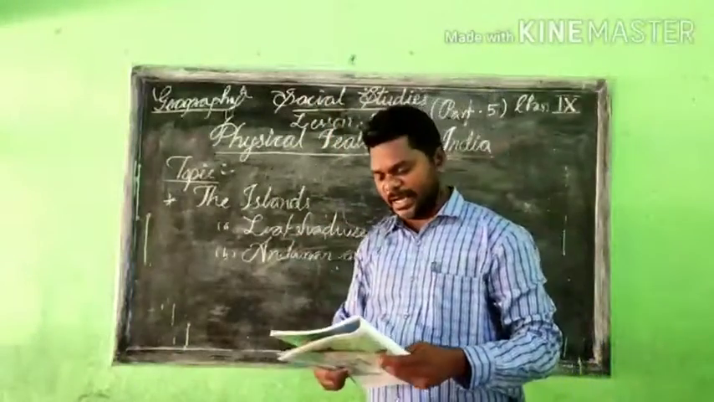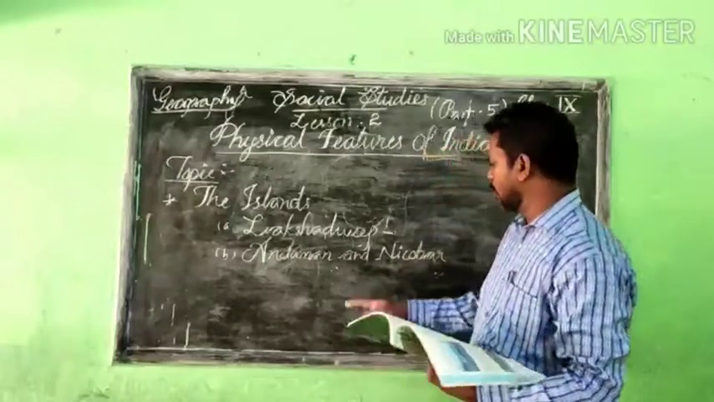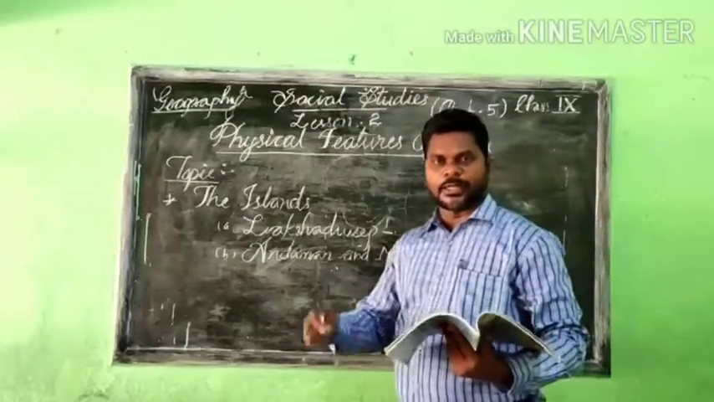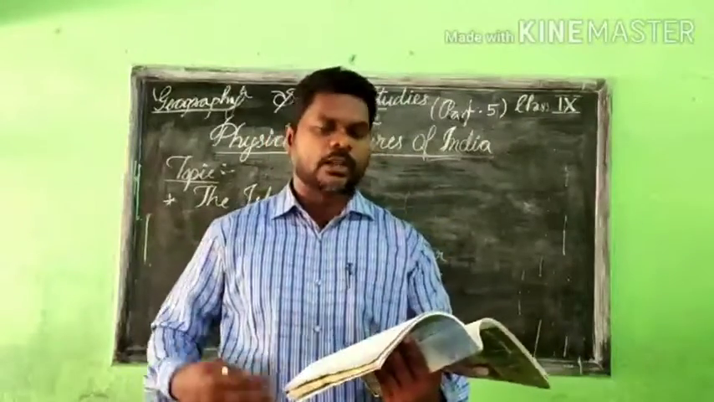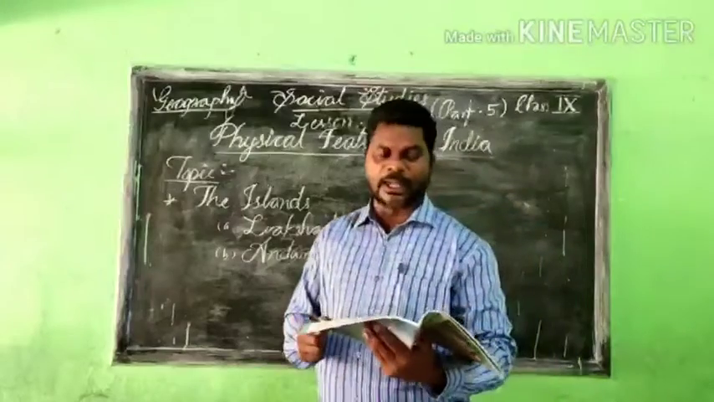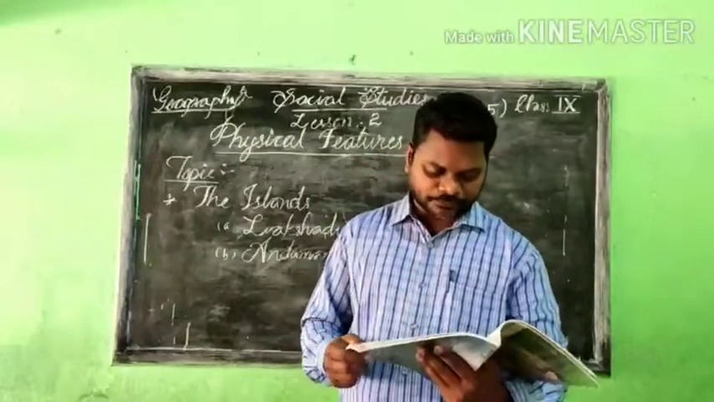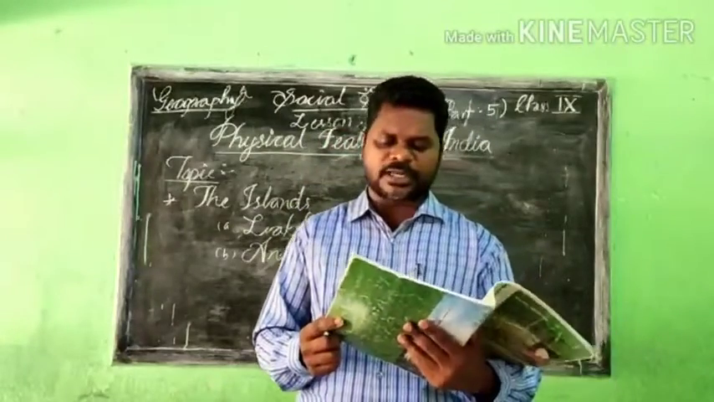Others are on the eastern side. These islands are called the Andaman and Nicobar Islands. Okay, so from north to south, different islands are scattered. Long island groups are there. This is called the Andaman and Nicobar Islands, located in the Bay of Bengal. And they are bigger in size, more numerous and scattered.